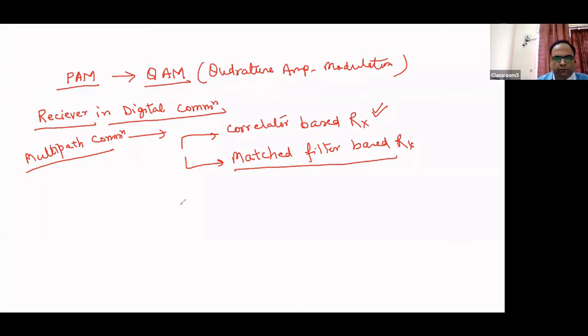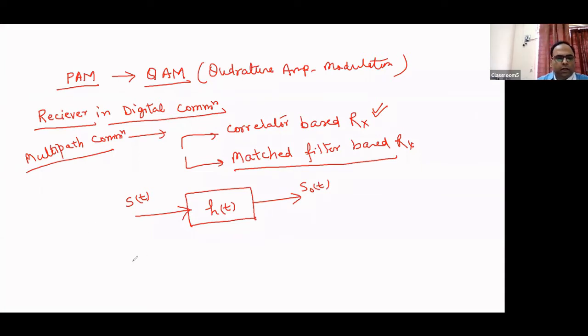Okay? So for example, you can have a simple filter. The response of that filter can be simple h(t), and then you are having an input signal, and here you can have output signal, and we are saying that this filter should be matched filter if our signal to noise power ratio is maximum. So for example, here you can have an input signal that is s(t), then here you can have output signal which can be s_o(t),